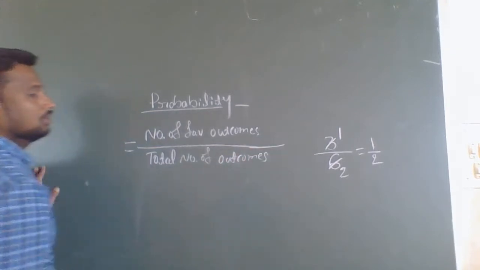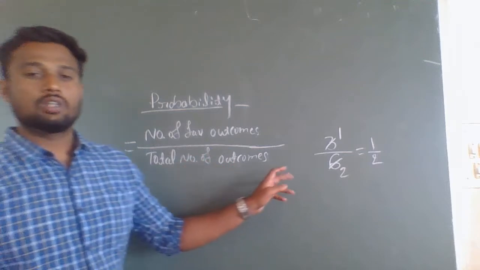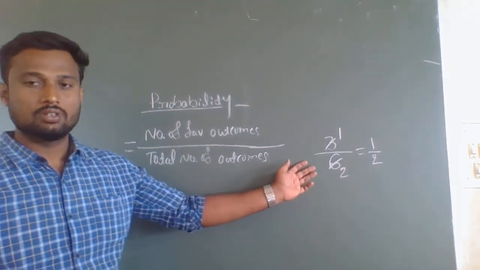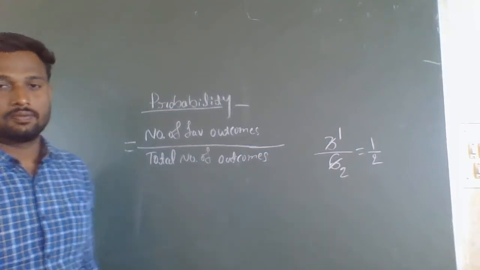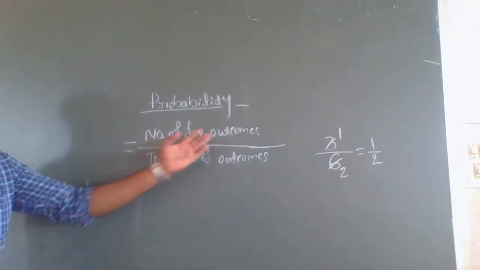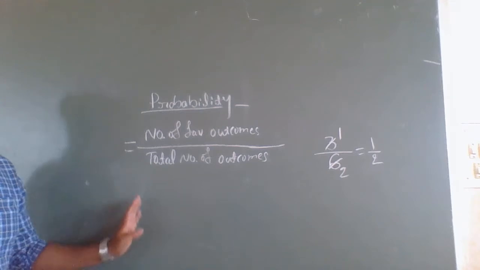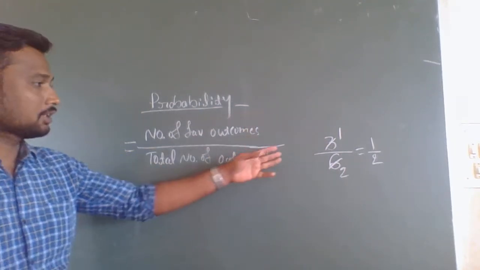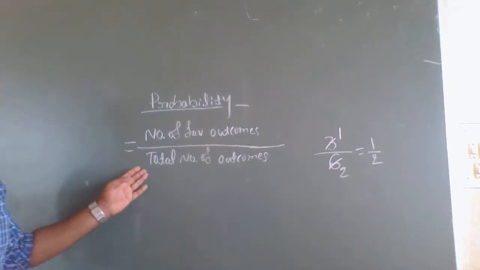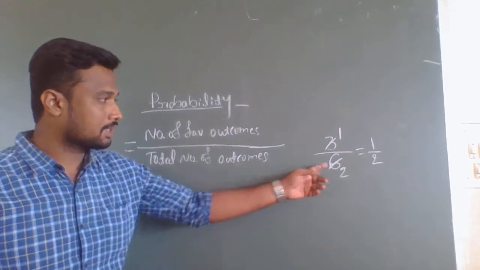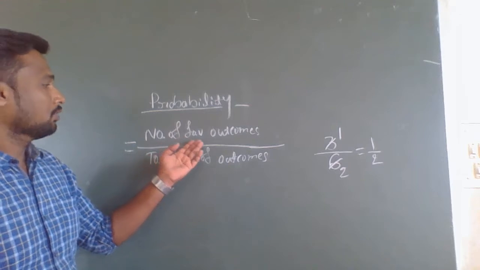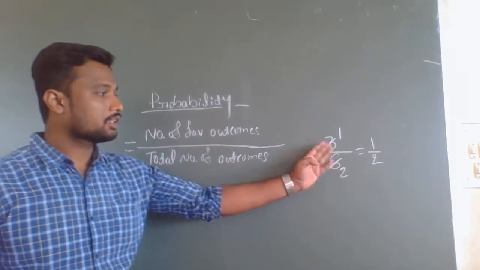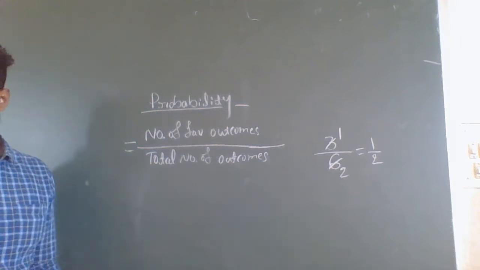So here you are going to bus stop 6 times. So total number of outcomes 6, and number of favorable outcomes. How many times you got the bus at the right time? 3 times. Here in this example, 3 times. So total number of outcomes 6, and number of favorable outcomes is 3. Therefore, answer is 1 by 2.